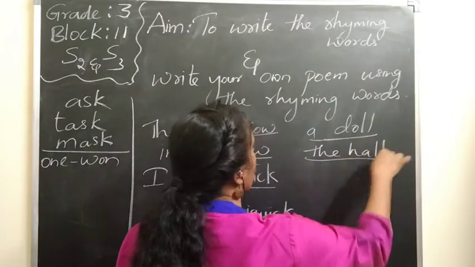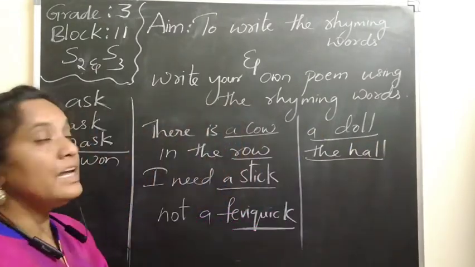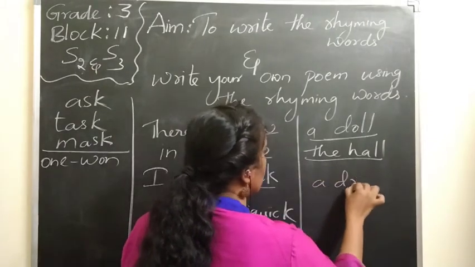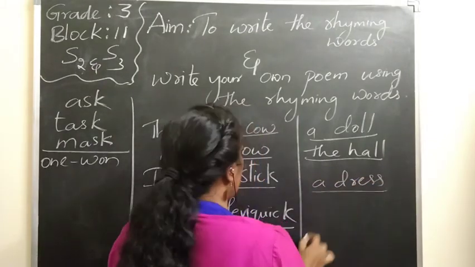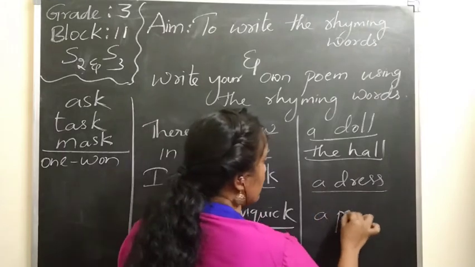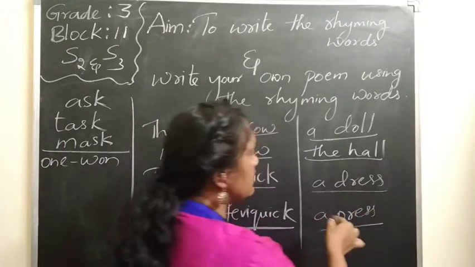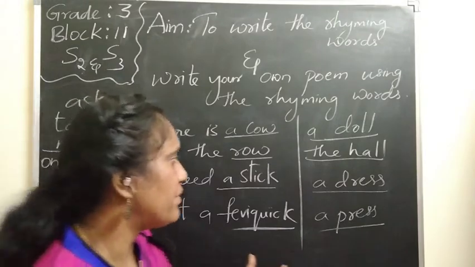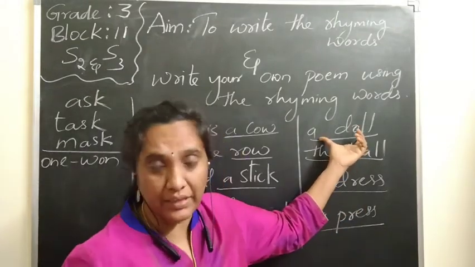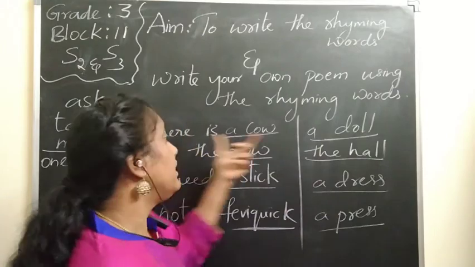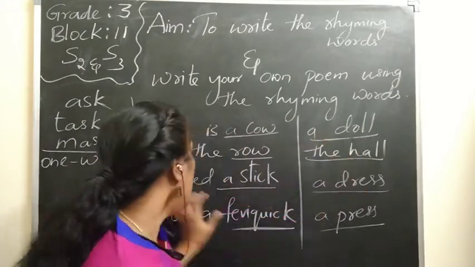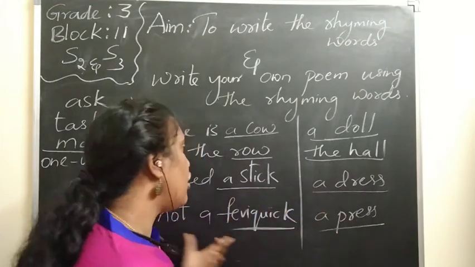So there is a doll in the hall. So I need what? So for the doll, I need a dress. I need a dress, not a press. Press means the press people, the magazines, whatever are there, for that we need press. So there is a doll in the hall and I need a dress, not a press.